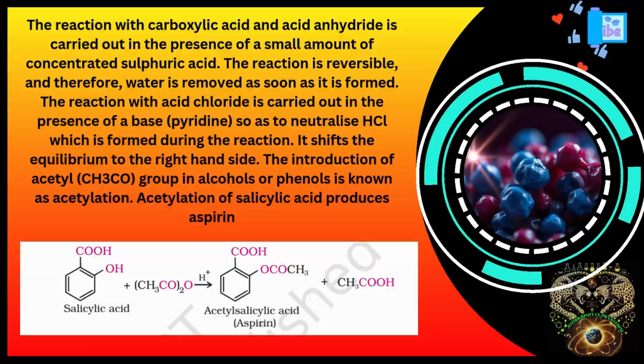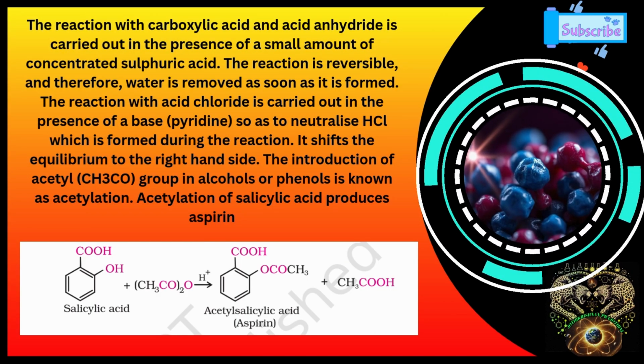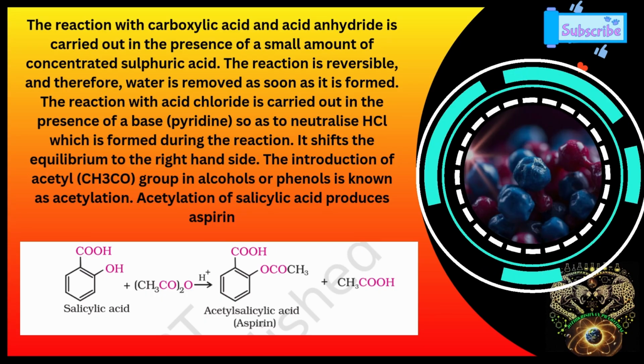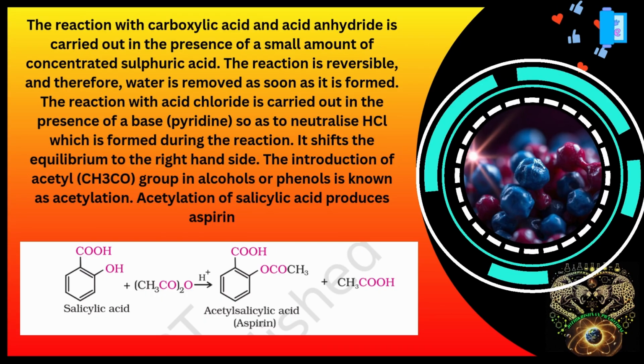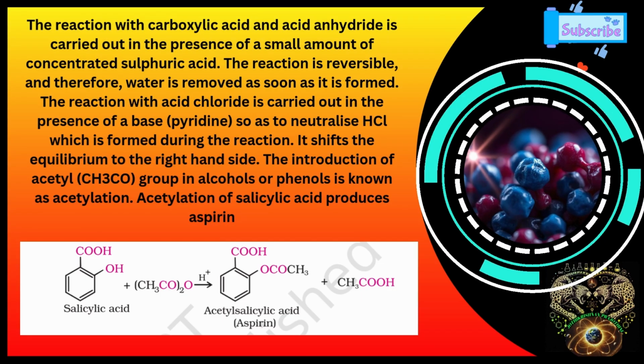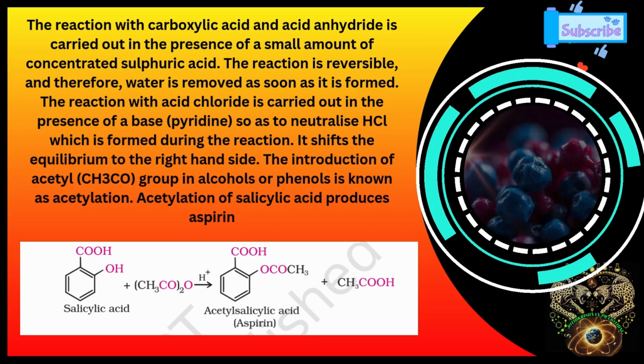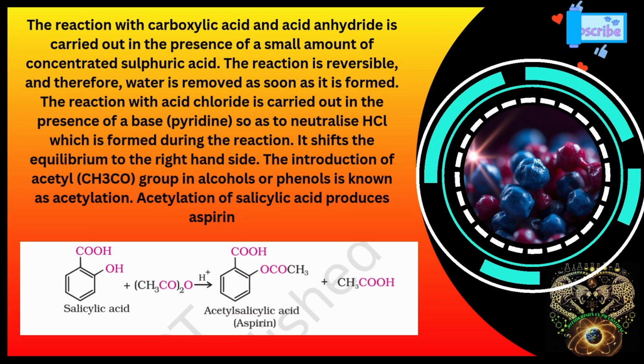The reaction with acid chloride is carried out in the presence of a base called pyridine so as to neutralize hydrochloric acid, which is formed during the reaction. It shifts equilibrium to the right hand side. The introduction of an acetyl group in alcohols or phenol is known as acetylation. Acetylation of salicylic acid produces aspirin.